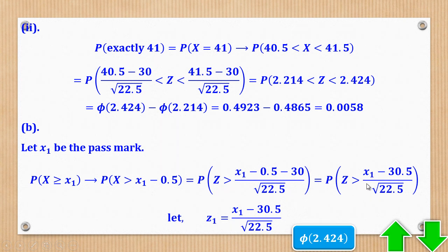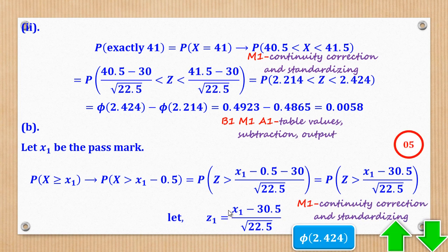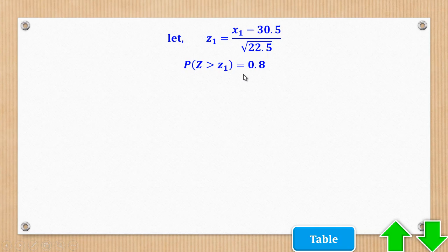So let z1 be equal to this. It implies that the probability of z greater than z1 is equal to that. Therefore, 5 negative z1 will be equal to that. Therefore, 5 negative z1 is 0.3.